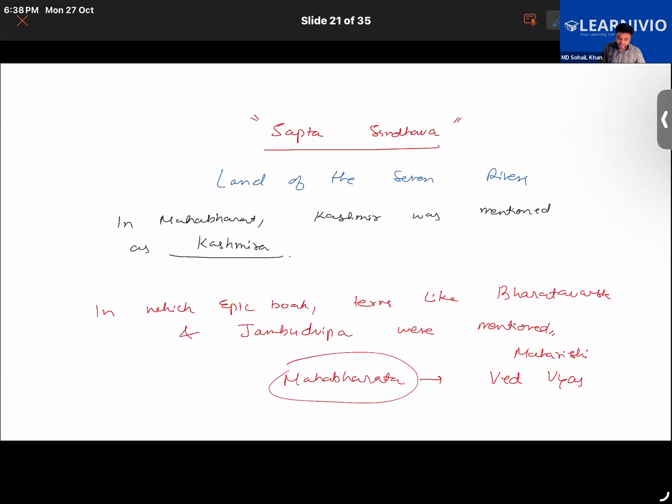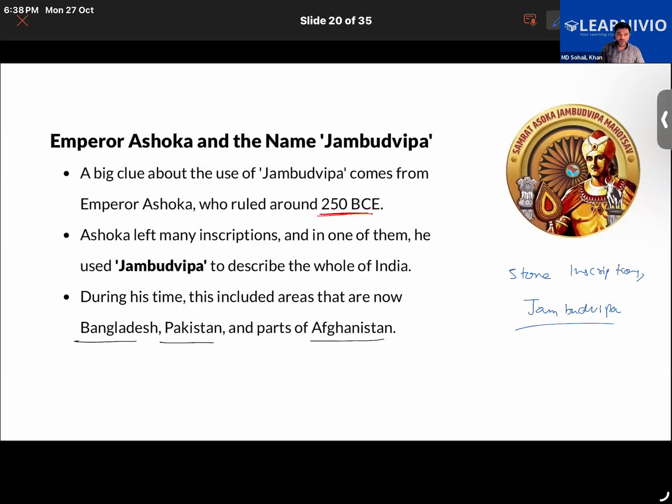The empire of Ashoka was very big actually. It included today's India, Pakistan, Bangladesh, and parts of Afghanistan also.